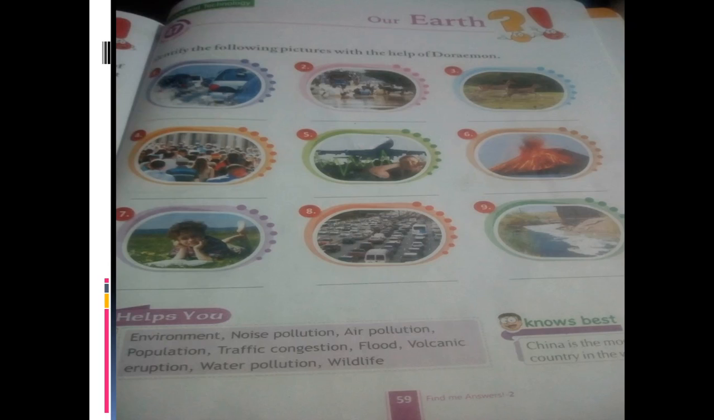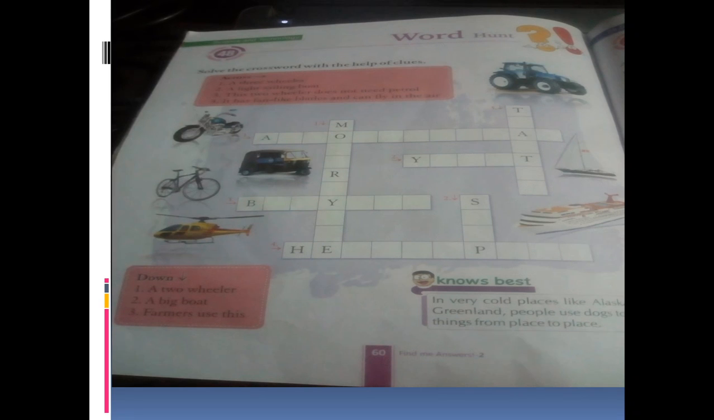Then comes a puzzle. In the puzzle you have got some clues to write. Solve the crossword with the help of the clues. Please keep your book open so that we can relate to my video. Okay, across and down. Across means the sleeping line and down means the standing line.